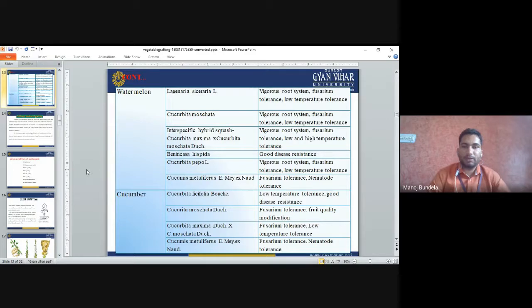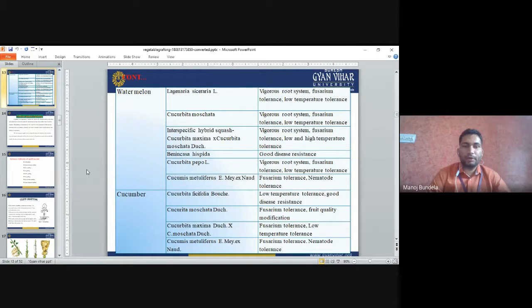Benincasa hispida has good disease resistance, so it is used for disease resistance. Cucurbita pepo has a vigorous root system, Fusarium tolerance, and low temperature tolerance.